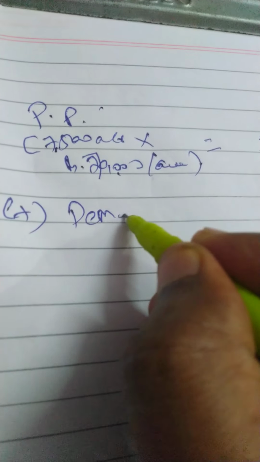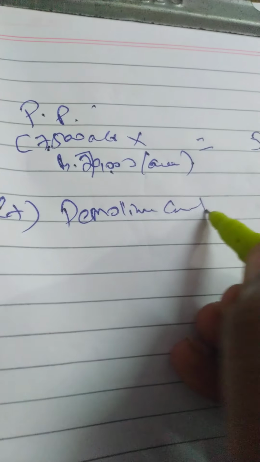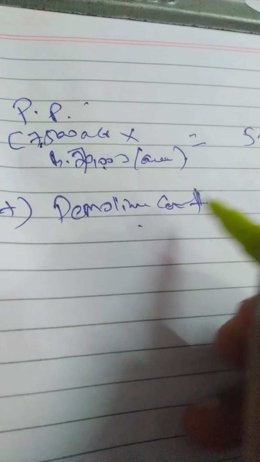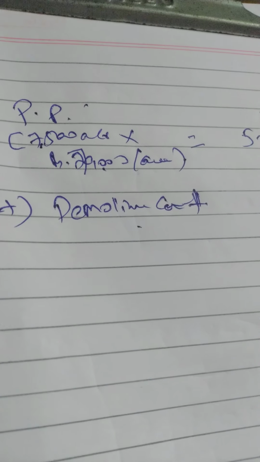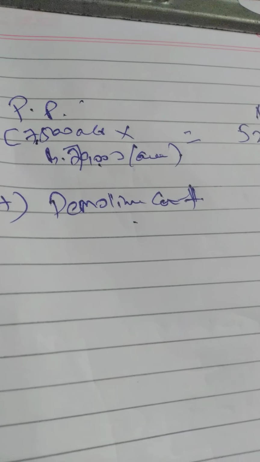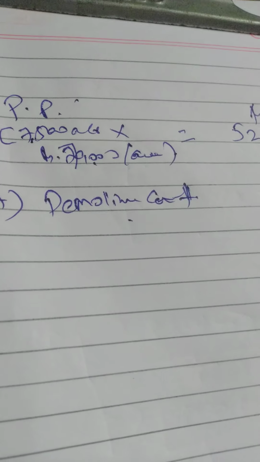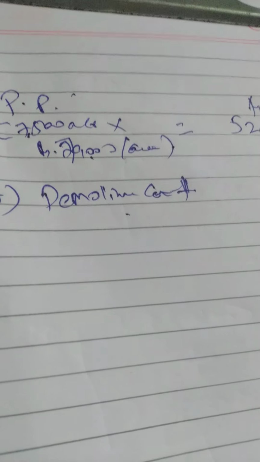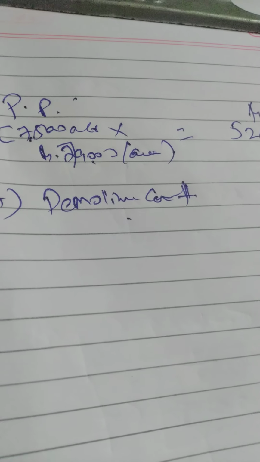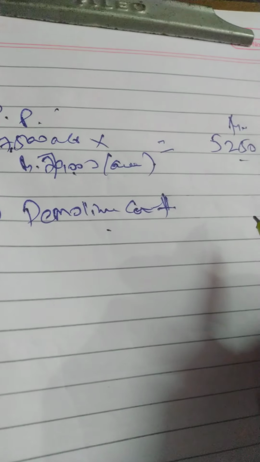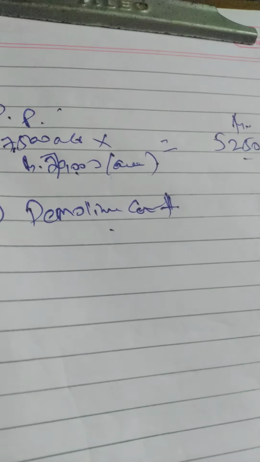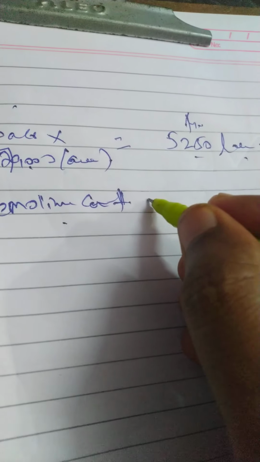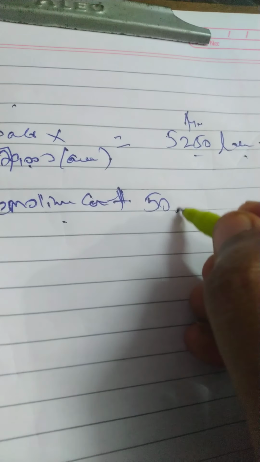demolishing cost. Remember our discussion: without demolishing the old building you cannot construct the new building. Hence the old building demolition cost should be included with the new building. If there is any sale of rubbish, that income also should be adjusted with the new building cost. So demolishing cost is how much? 50 lakhs, correct?